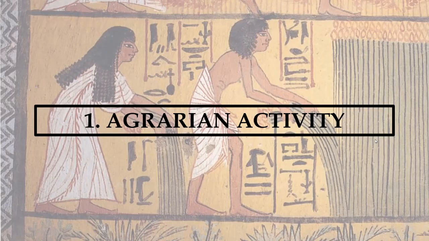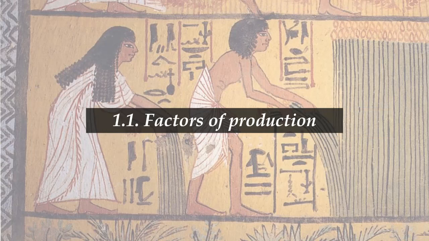So let's go first with the agrarian activity. The agrarian activities are those involving the production of animal or plant materials: agriculture, livestock farming, and forestry. And first of all, we have to talk about the specific factors of production of the agrarian activity. Remember that the factors of production are the elements that facilitate the development of, in this case, the agrarian activities.